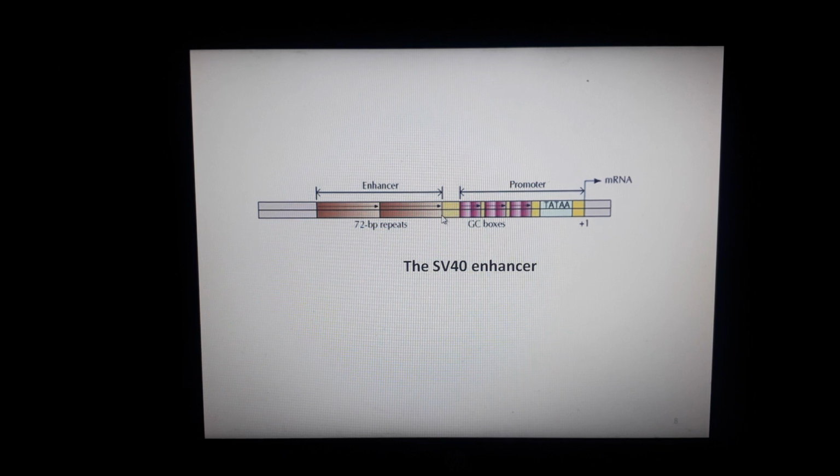The major difference here is that in addition to these GC boxes, there are 72 base pair repeats, which you can see in brown. This is the enhancer, and its function is to make the transcription more effective.